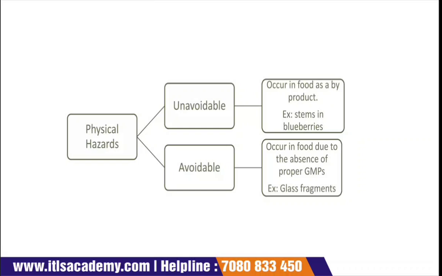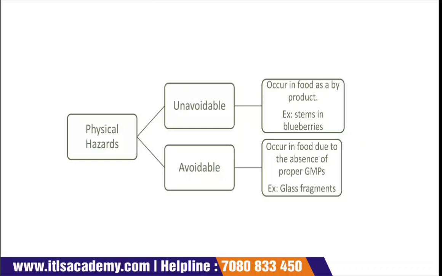Physical hazards are divided into two categories: avoidable and unavoidable. Avoidables are those that you can avoid. And unavoidables are those you cannot avoid, so they are known as unavoidable physical hazards. Unavoidables occur in food as a byproduct.